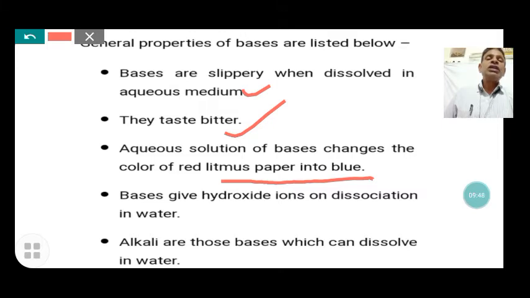These are oxides that are soluble in water, so the oxides of alkali metals are called alkalis, and some alkaline earth metal compounds such as calcium hydroxide are also examples of alkalis. But magnesium oxide and zinc oxide are bases that do not dissolve in water, so they are only called bases, not alkalis.